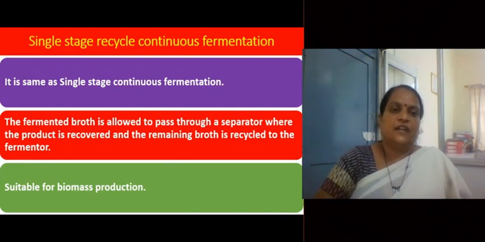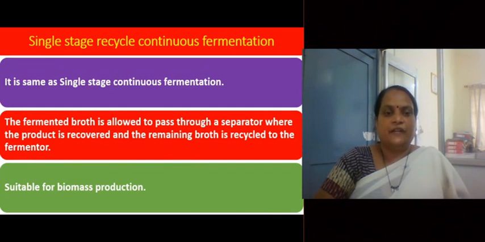The next type of continuous fermentation is single stage recycle continuous fermentation. In single stage recycle continuous fermentation, the fermented broth is taken out from the fermenter, but this fermented broth is then passed through a separator. In this separator, either the product is removed or the biomass is removed, and some component from the removed fermented broth is recycled again to the fermenter. Hence the name single stage recycle continuous fermentation.